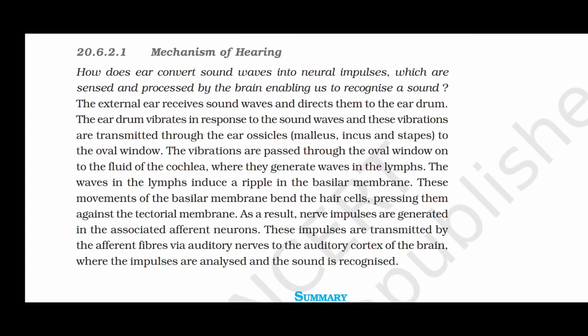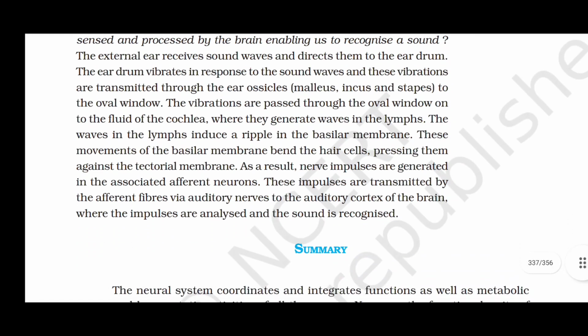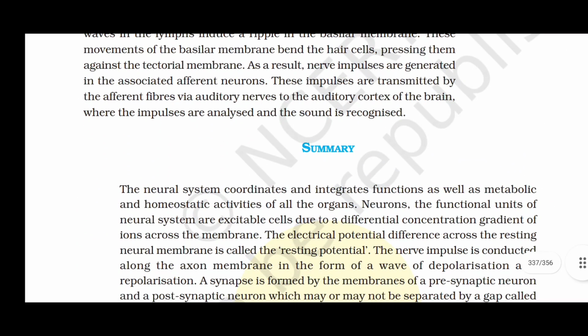The vibrations are passed through the oval window onto the fluid of the cochlea, where they generate waves in the lymph. The waves in the lymph induce a ripple in the basilar membrane. These movements of the basilar membrane bend the hair cells, pressing them against the tectorial membrane. As a result, nerve impulses are generated in the associated afferent neurons. These impulses are transmitted by the afferent fibers via auditory nerves to the auditory cortex of the brain, where the impulses are analyzed and the sound is recognized.